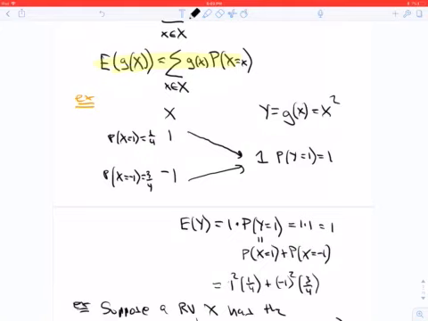So essentially what we're doing here is writing the expectation as a larger sum, where we're summing over all the different values of X instead of all the different values of Y. There will possibly be more values of X than Y if your function g isn't one-to-one.